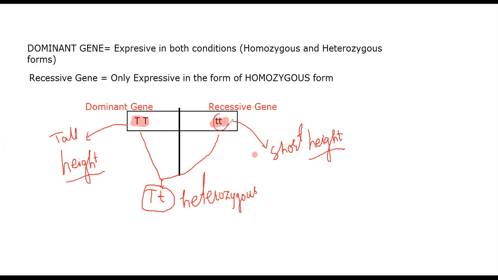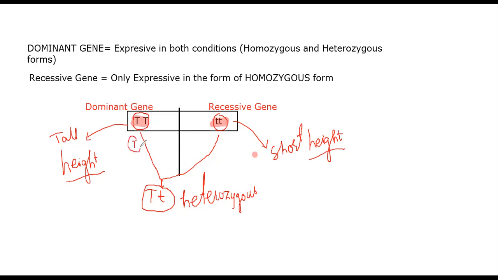So the capital T is the alternative of small t, and small t is the alternative of capital T. They are alternate to one another because they are responsible for producing the height, which might be tall or short. The organism might be tall or short, but when they both combine in a zygote, the zygote keeps half of the genes.